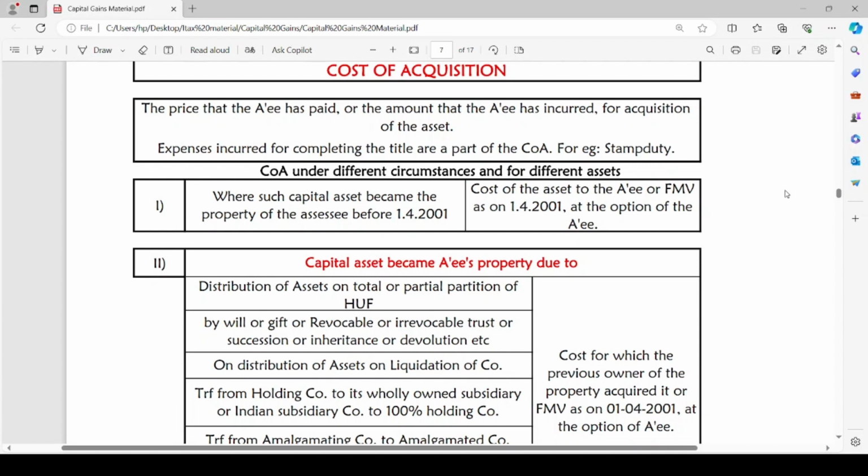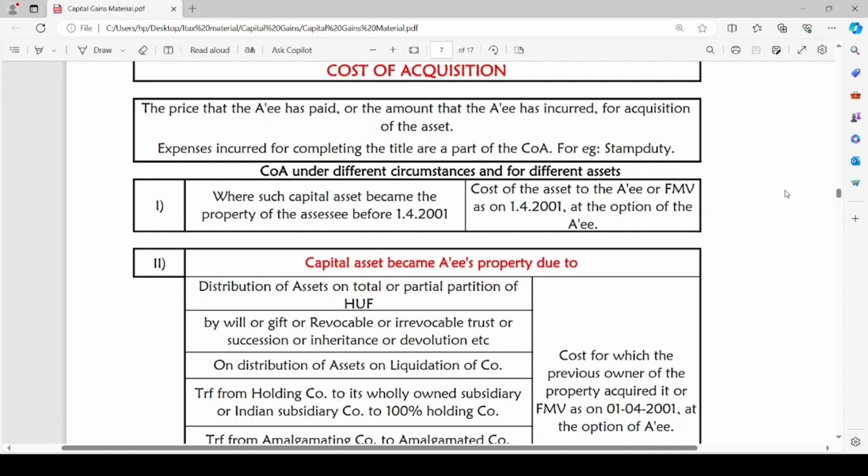The price the assessee has paid or the amount that the assessee has incurred for acquisition of the asset is cost of acquisition. Expenses incurred for completing the title are a part of the cost of acquisition. Any expense incurred for completing the title of such asset is also considered to be cost of acquisition, for example, stamp duty.